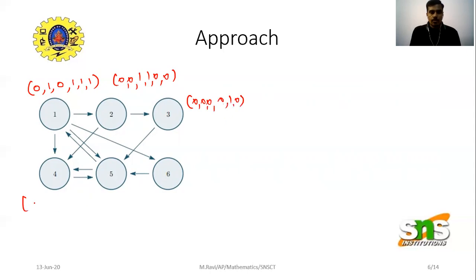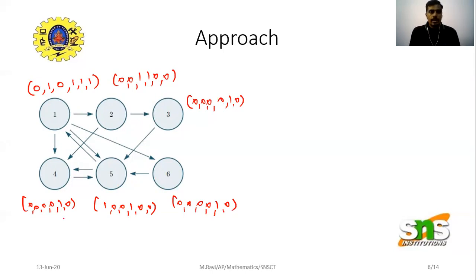And the link vector of 4 is similarly 0, 0, 0, 0, 1, 0. That means 4 is linked only with 5. The link vector of 5 is 1, 0, 0, 1, 0, 0. Finally, for 6 it is 0, 0, 0, 0, 1, 0, since 6 is linked only with 5.